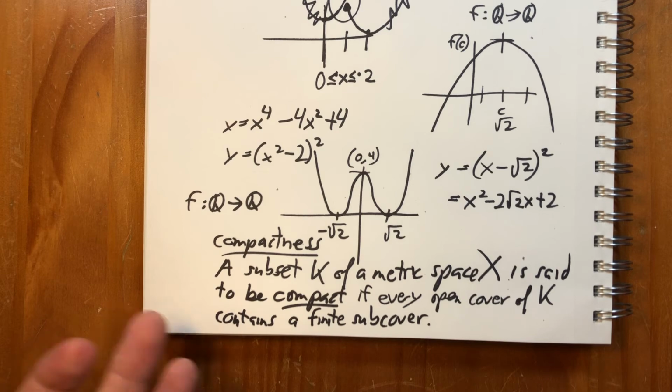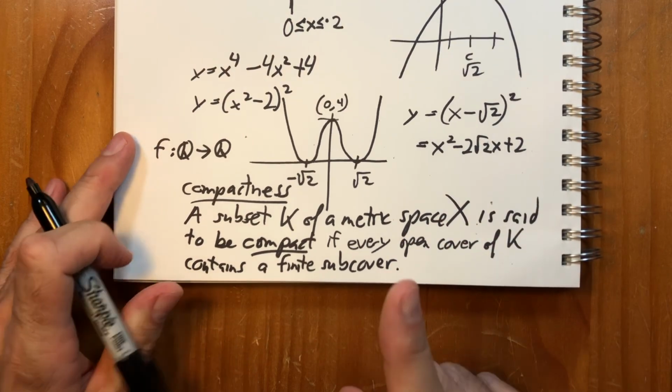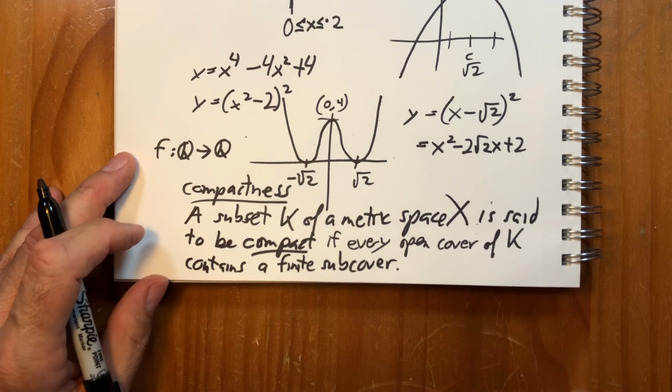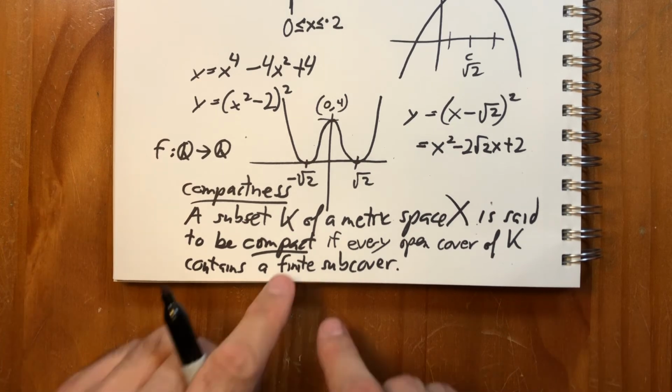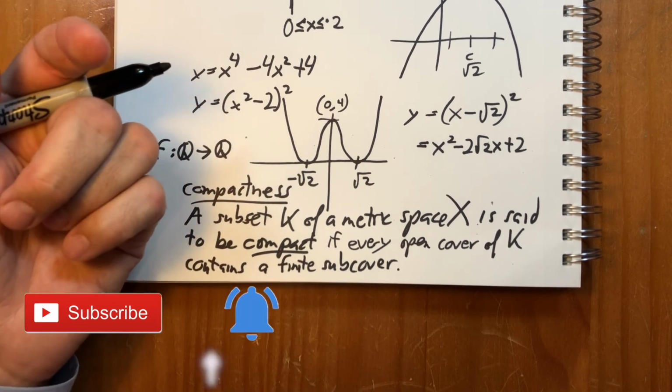What in the world does that mean? What do those have to do with each other? That's really bizarre and really interesting, and that's what we're going to be studying for the next few weeks. So it turns out that every closed interval of real numbers is compact. That's why the interval has to be closed, and therefore the extreme value theorem is true.